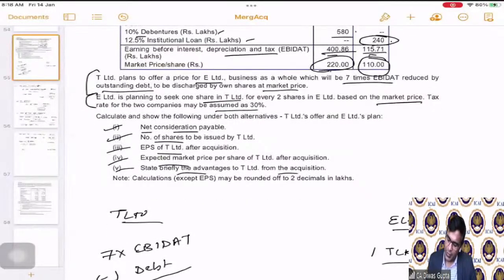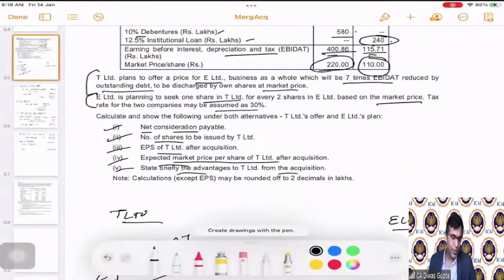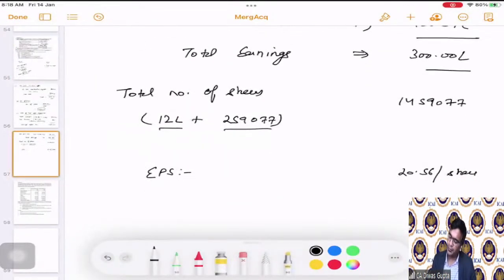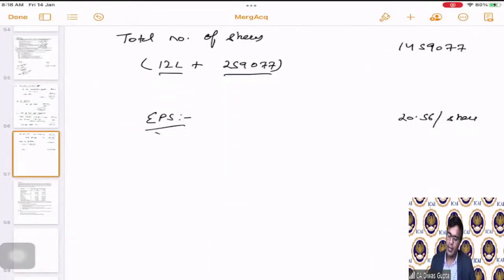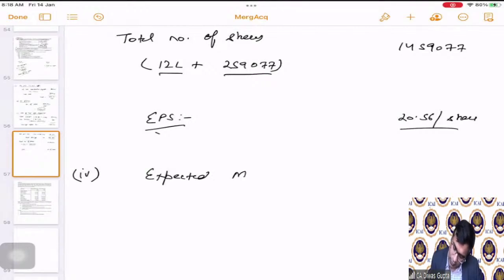And then they're asking us to calculate the market price per share of T Limited. For that, we would need the PE ratio. We already have calculated the EPS. If we have the PE ratio, we can easily calculate the market price by multiplying the PE ratio, assuming it to be the same. So the fourth part, expected market price.